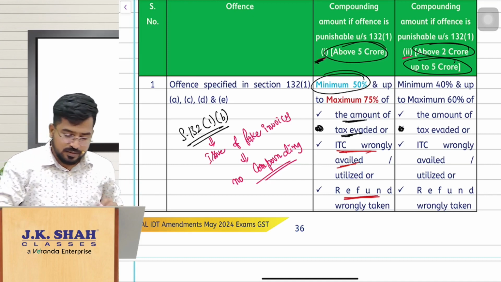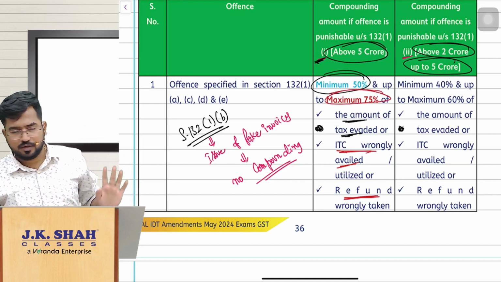Out of this, minimum 50%, maximum 75% you should pay and compound it.